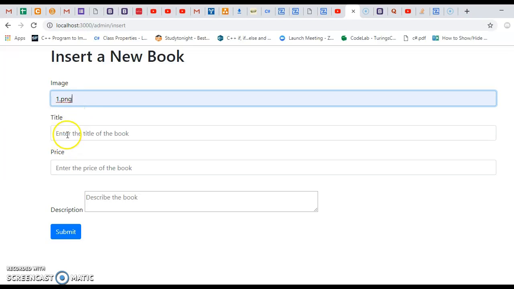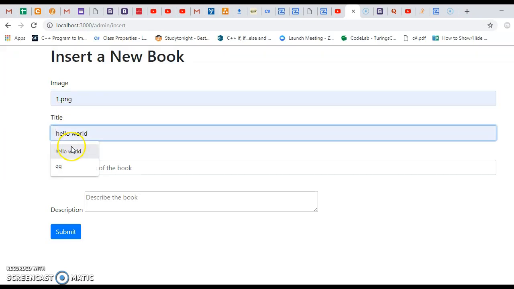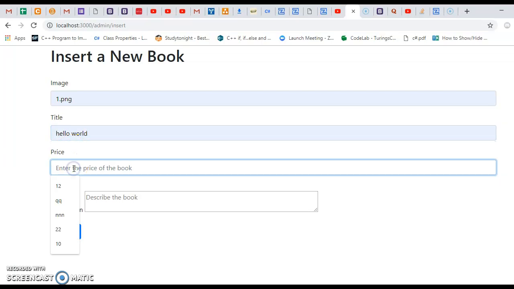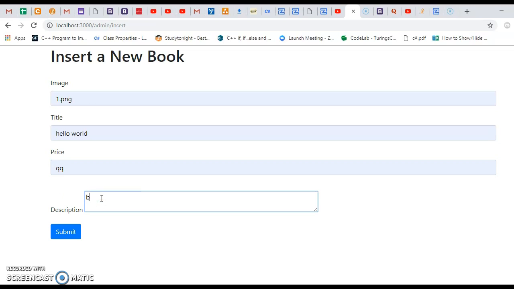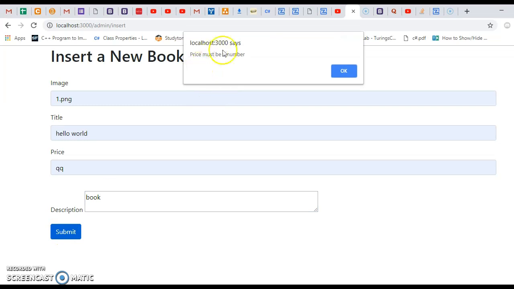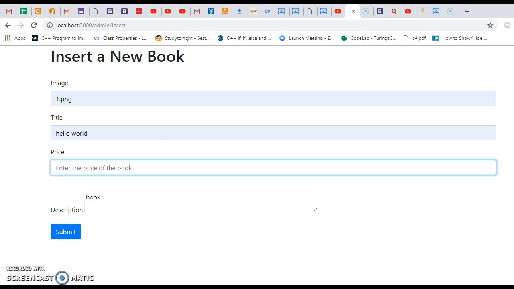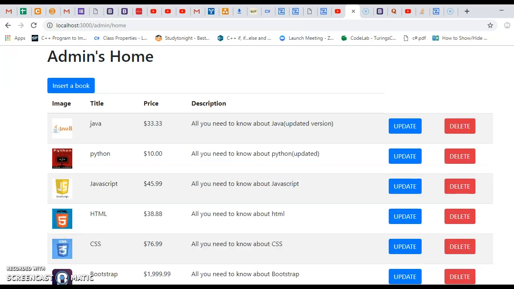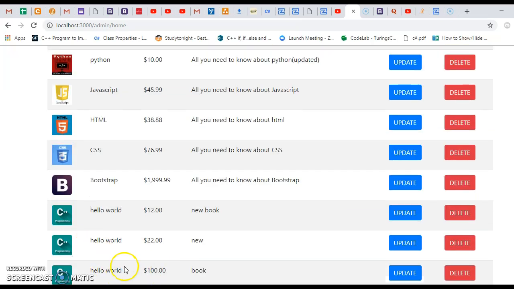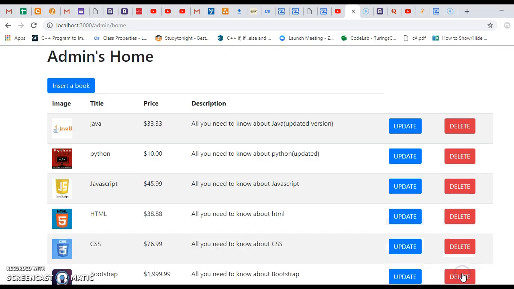I say one, title of the book, I say Hello World, and the price is, so whenever I put QQ and I put submit, it said price must be a number. So okay, and I can change this to a number, and so there, and I can delete it.